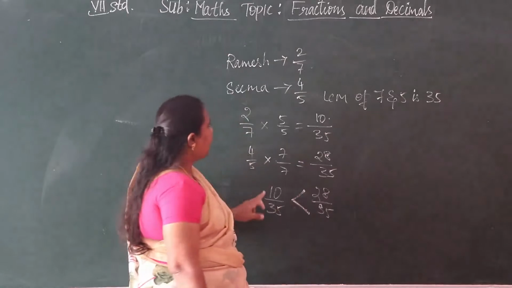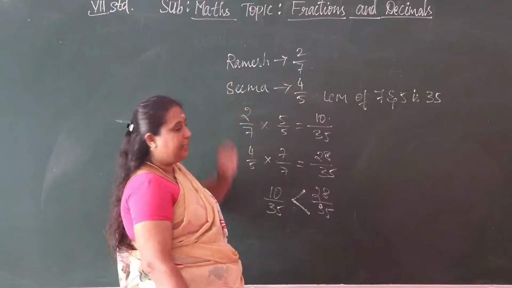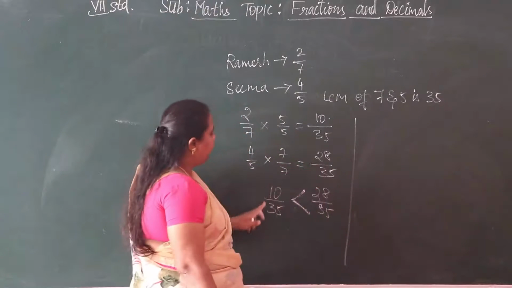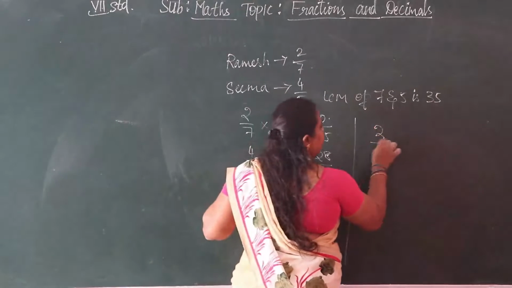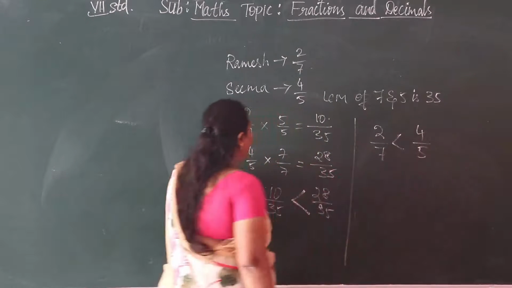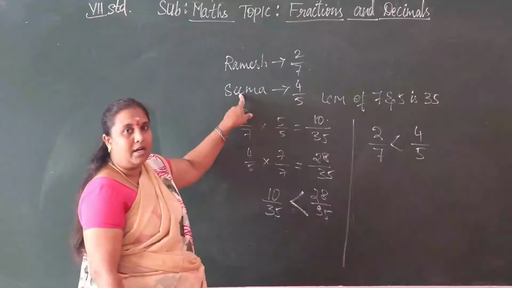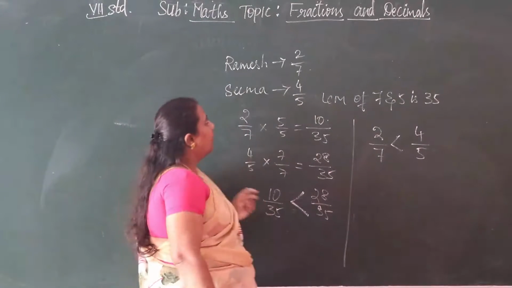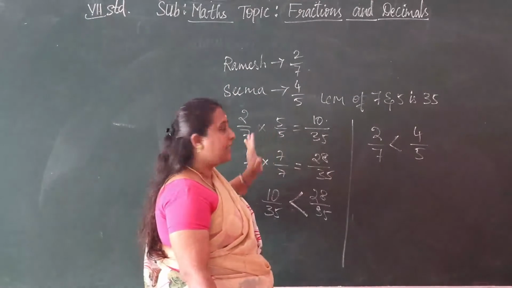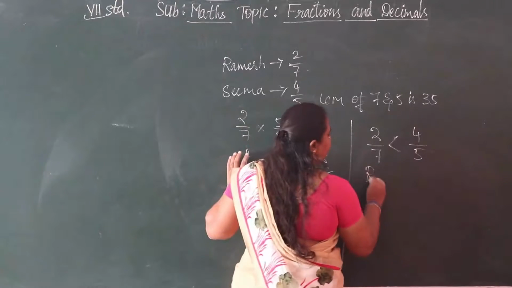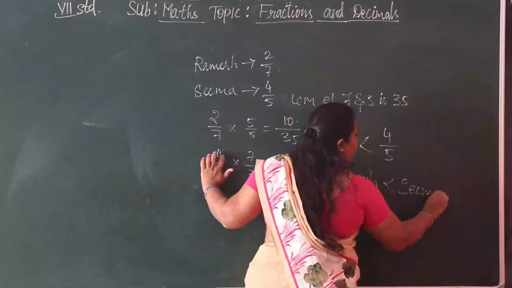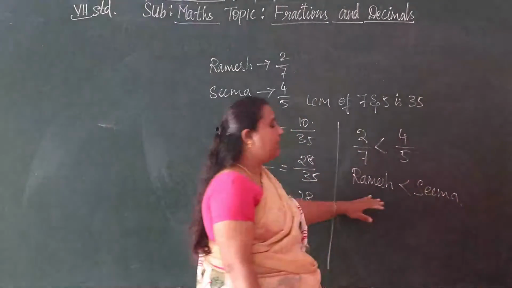So 10 by 35, which we can write as 2 by 7, was done by Ramesh, which is less than 4 by 5, done by Seema. So which is the lesser part? Ramesh did the lesser part of the exercise.